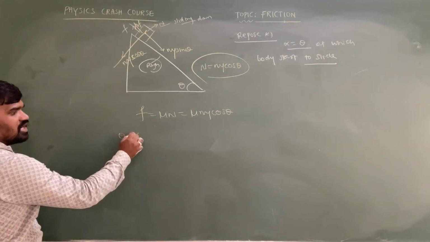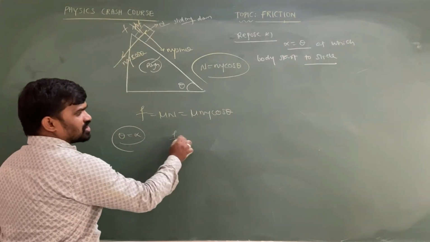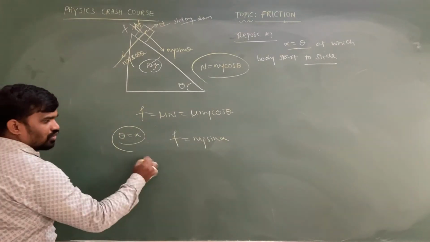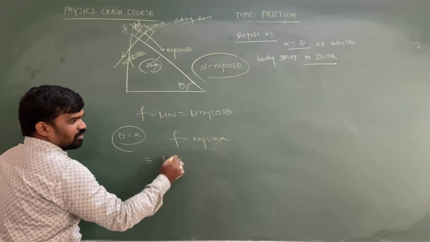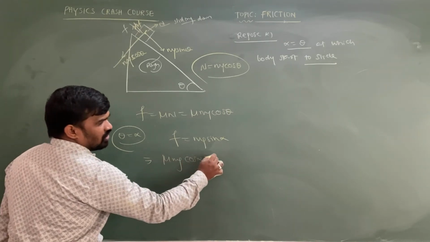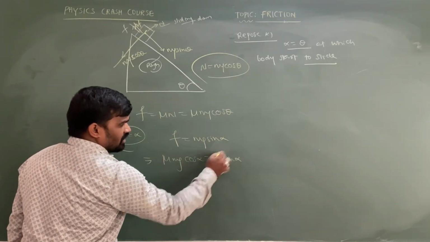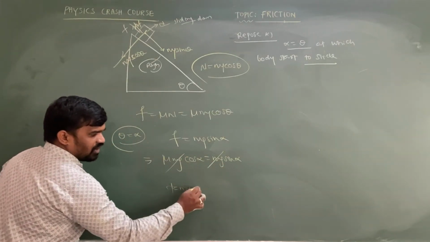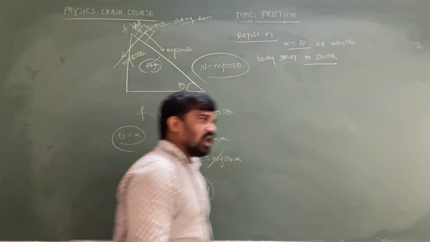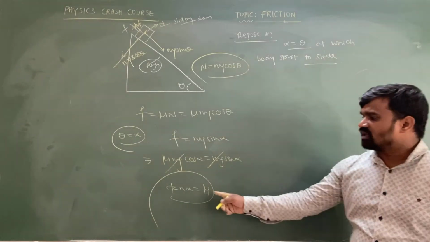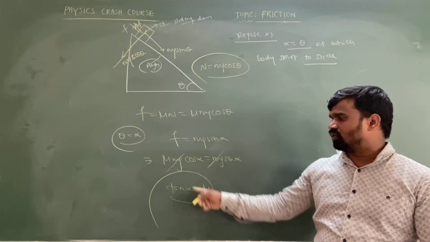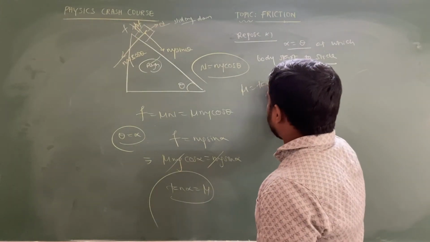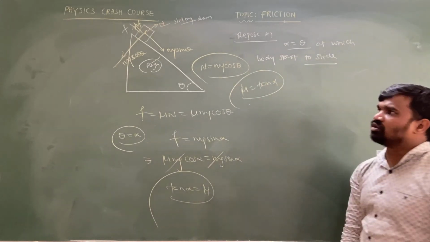Angle of inclination equal to angle of repose, then friction equal to mg sin alpha we can write. So mu mg cos alpha equal to mg sin alpha. Mg gets cancelled, cos alpha goes to the other side, tan alpha equal to mu. On the inclined plane, tan of the angle of repose is equal to mu only. On the inclined plane, mu is equal to tan of the angle of repose.